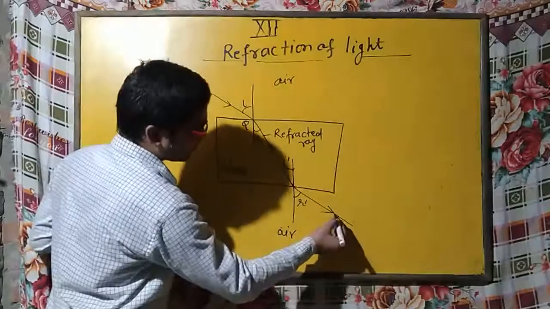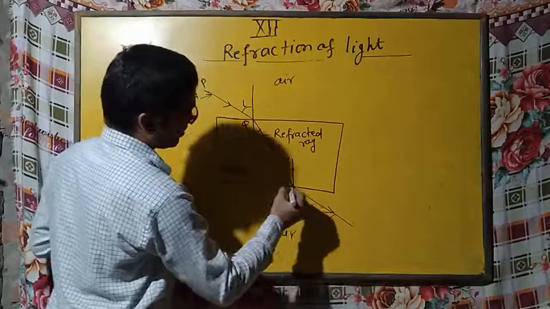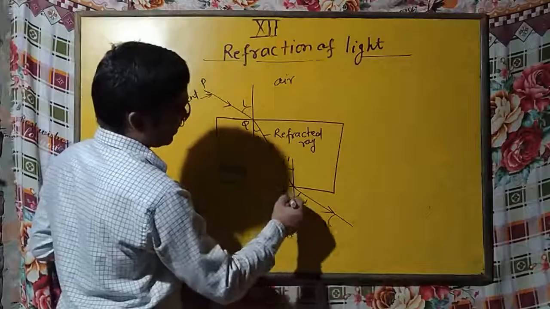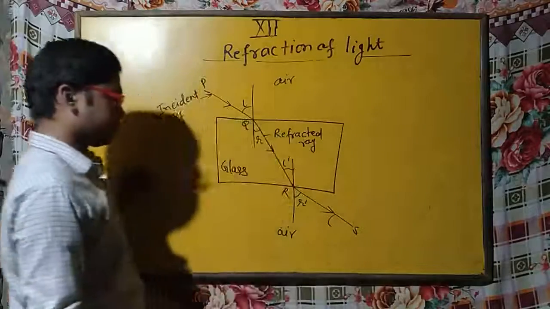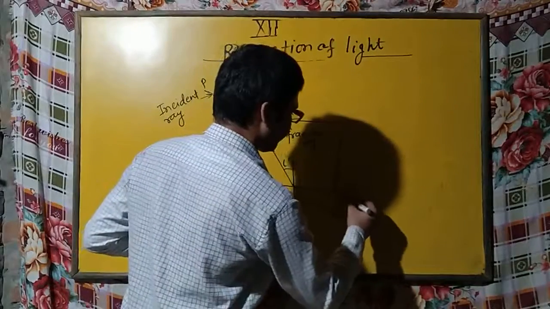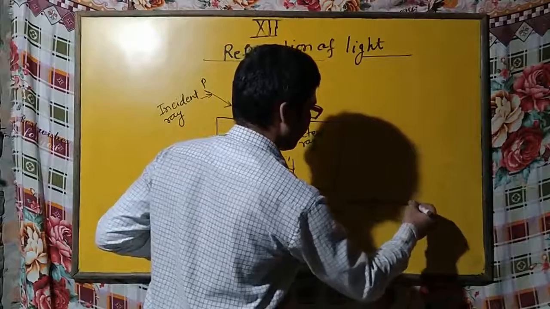And this ray is also a ray, so you can say this one is S. P, Q, R. Suppose this one is R and this is S. So this RS is known as the emergent ray.